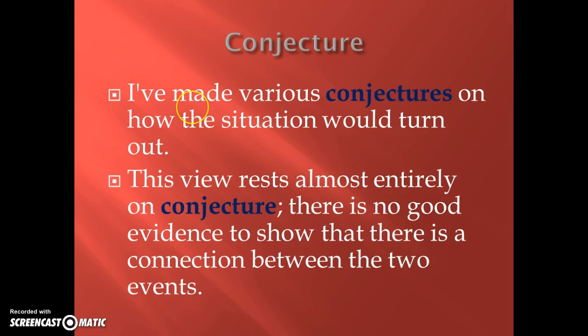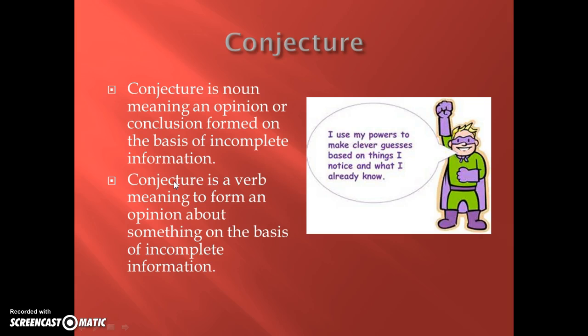Our final word here was conjecture. And this can be used either as a verb in my first example or as a noun in the second example. But they basically have the same type of meaning. It just means to question or to ask questions. So the first example says, I've made various conjectures on how the situation would turn out. Essentially, I'm using it as a verb there to show I've made many guesses or I've made many hypotheses. The second example is, this view rests almost entirely on conjecture. There is no good evidence to show that there is a connection between the two events. Basically, it means a hypothesis or a guess that's going on there.